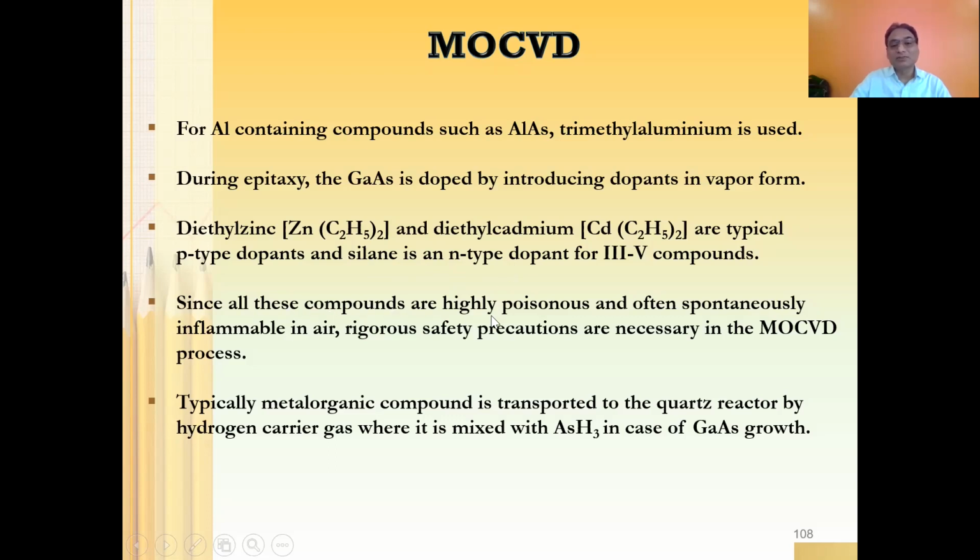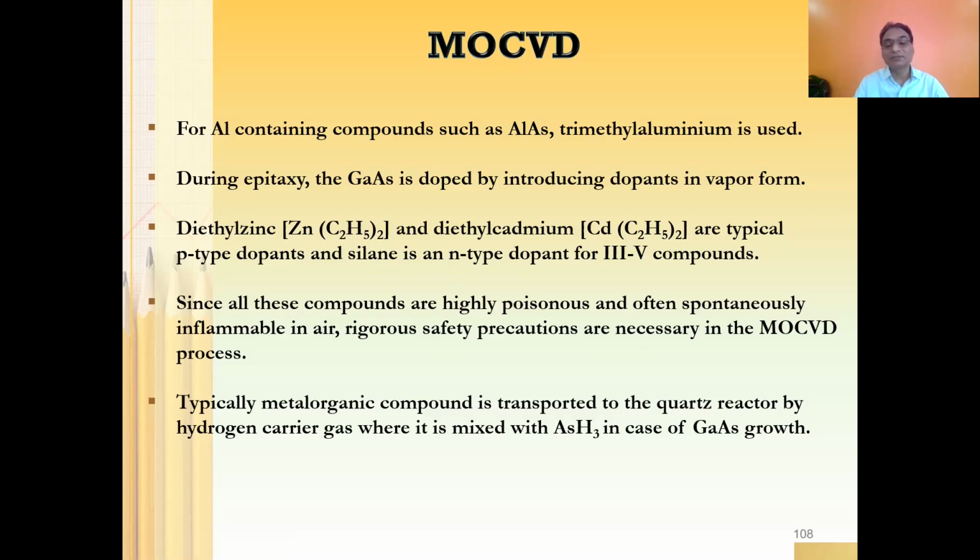Since all these compounds are highly poisonous and often spontaneously inflammable in air, rigorous safety precautions are necessary in the MOCVD process. Because whatever precursor we talked about, these are highly poisonous compounds, and moreover they are inflammable even at room temperature.